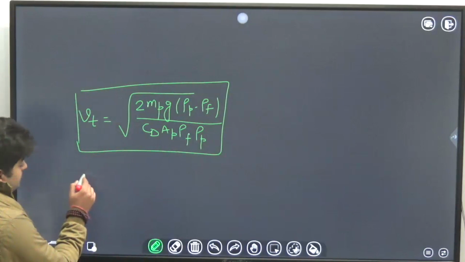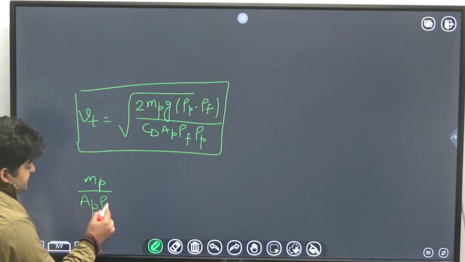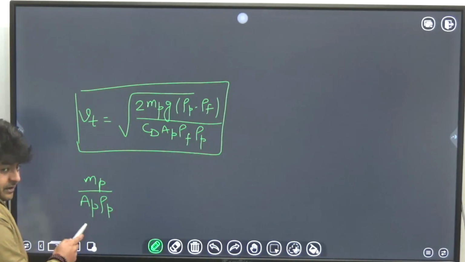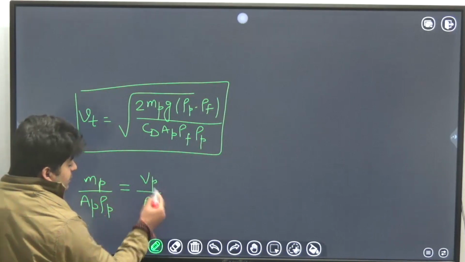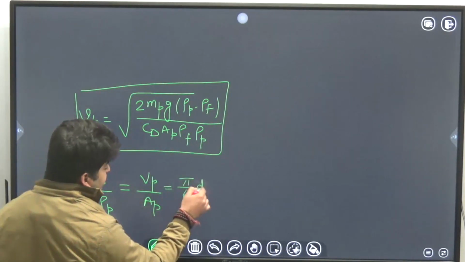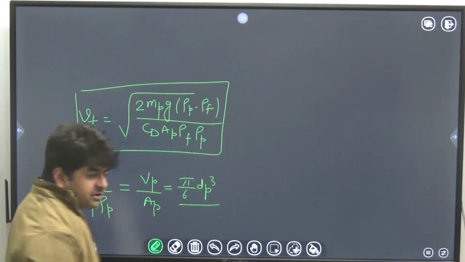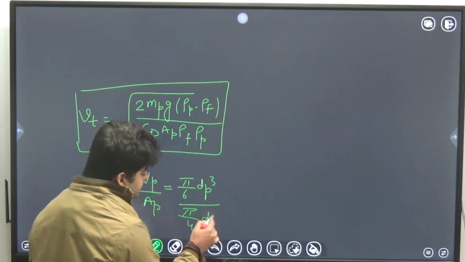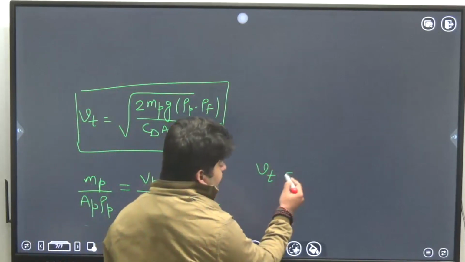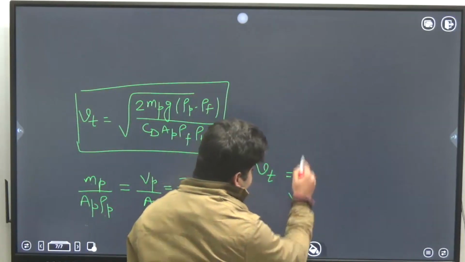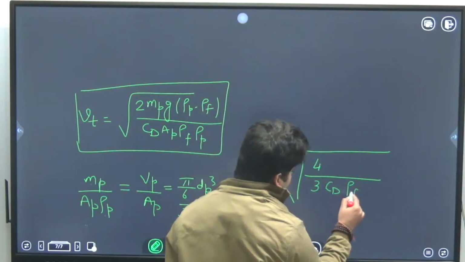Okay, so for a spherical particle, if you replace these values, understand, for a spherical particle only, mass over density can be written as volume. Volume of a spherical particle is pi by 6 dp cube. The projected area of the spherical particle will be the same as the cross sectional area, that will be pi by 4 dp square. So when you put this value here, your terminal settling velocity for a spherical particle will become like this.